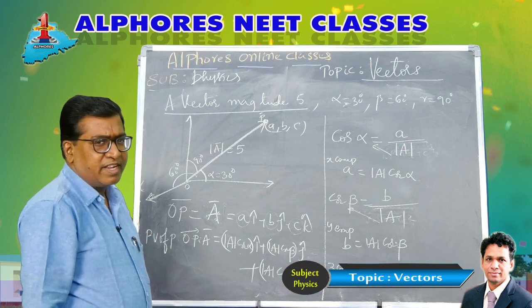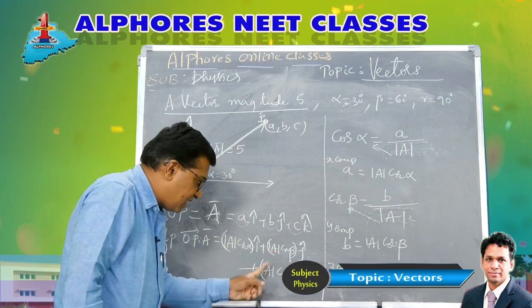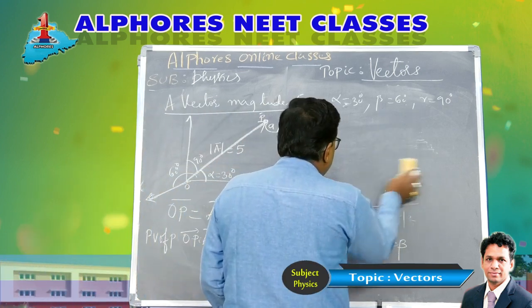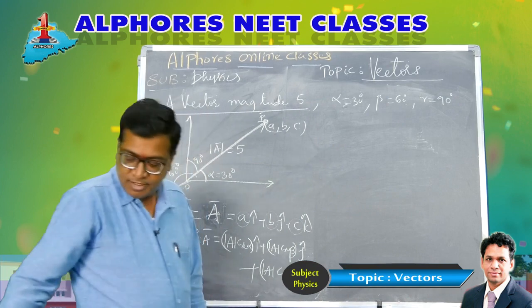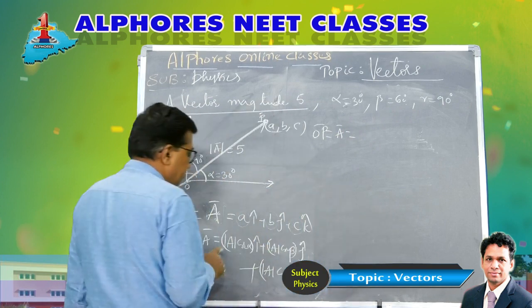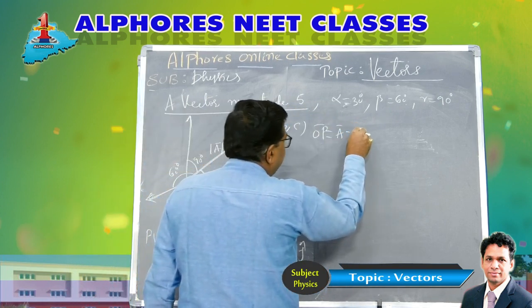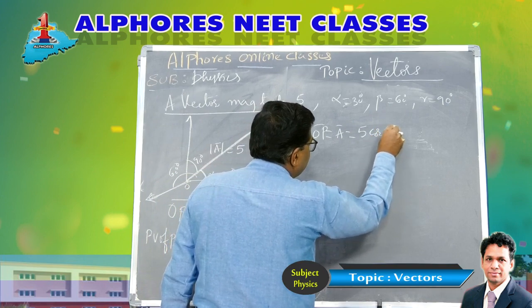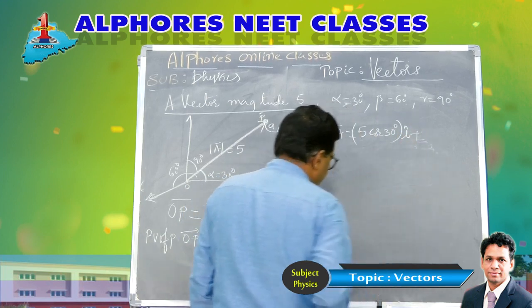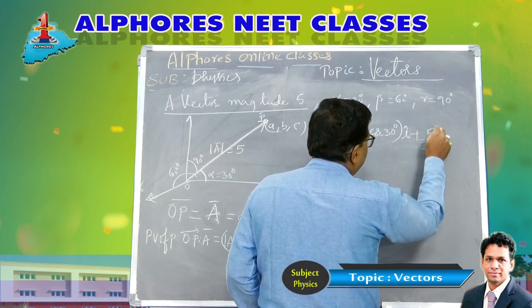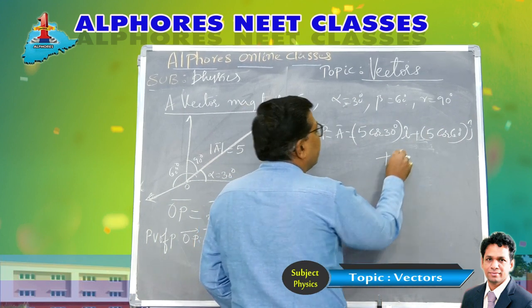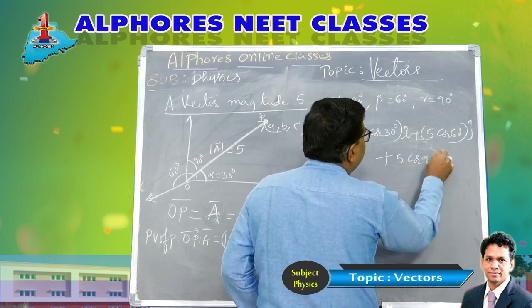Then find the position vector. The magnitude is given and the angles are given. Then how do you find the position vector? The position vector of this vector OP bar or A bar is mod A cos alpha, and mod A is 5, so 5 cos 30 degrees i cap, plus mod A cos beta, that is 5 cos 60 degrees j cap, and similarly 5 cos gamma, cos 90 degrees k cap.